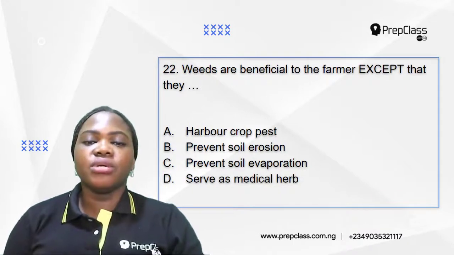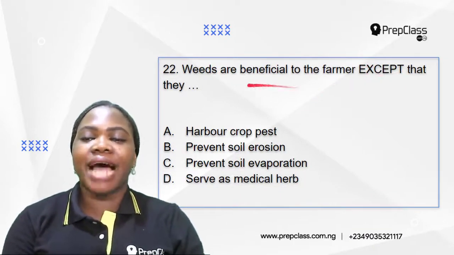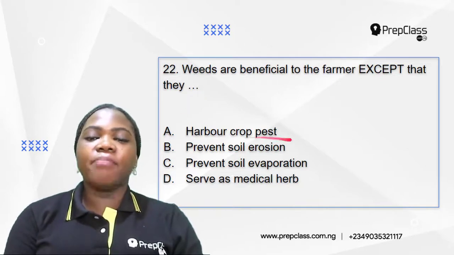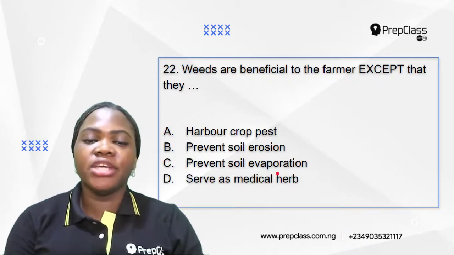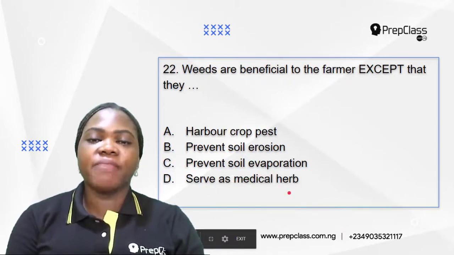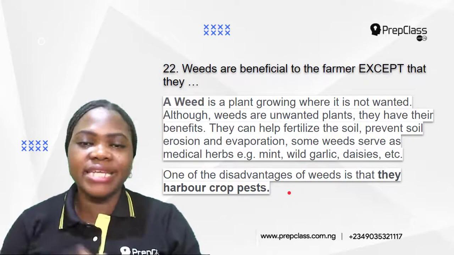Number 22. Weeds are beneficial to the farmer except that they A. Harbor crop pests. B. Prevent soil erosion. C. Prevent soil evaporation. D. Serve as medical herb.